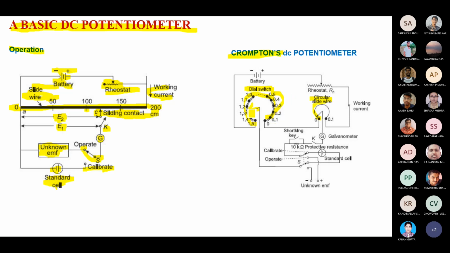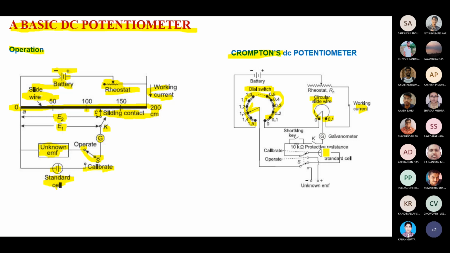Whatever you are multiplying, you see how much resistance is required, and based on that you are selecting the value. How much range is required? You can select the gain of the system. After getting the gain, you can easily calculate the other parameters, meaning the range will be more and the space will be less. And the slide wire will also be there; based on the length of the slide wire you can calibrate the value. Working current is flowing through that path.